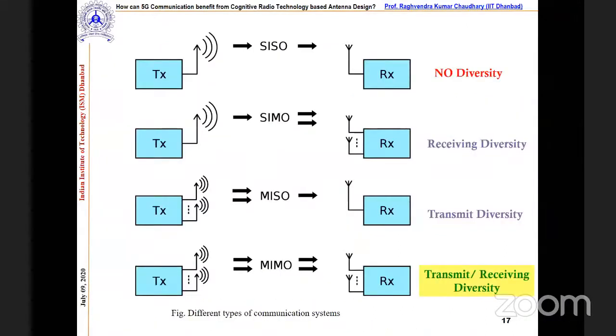Now coming to the different schemes. We are already aware of SISO, SIMO, MISO, and MIMO. If you compare MIMO with SIMO, you will find that in MIMO we get diversity at both the transmit side and the receiving side, whereas in other schemes we get diversity at only the receiving side or the transmitting side. For line-of-sight communication, we don't have diversity, which means that if something comes in between, we are going to lose the signal.